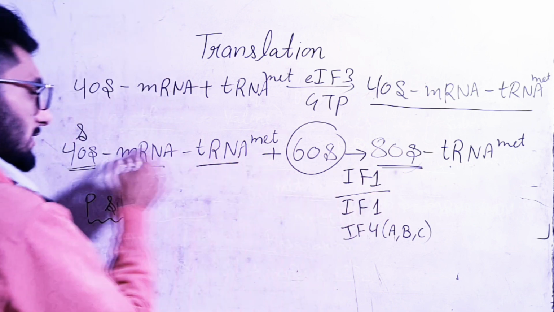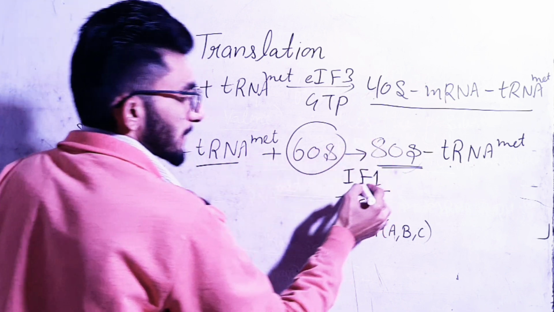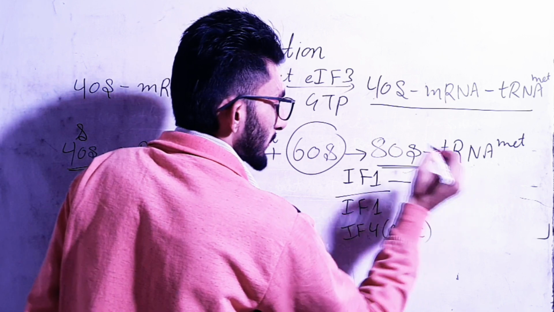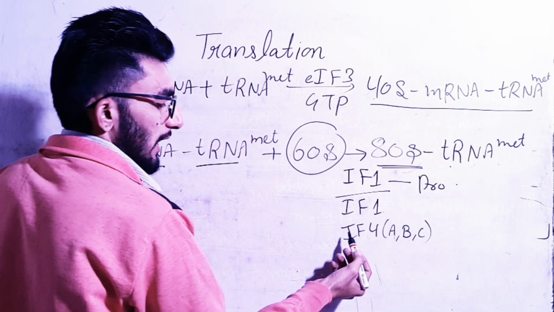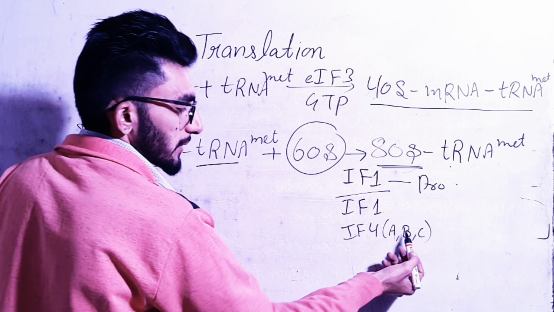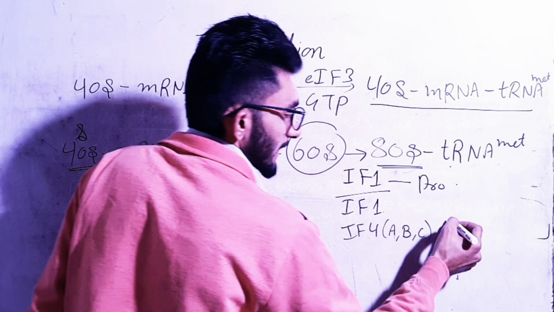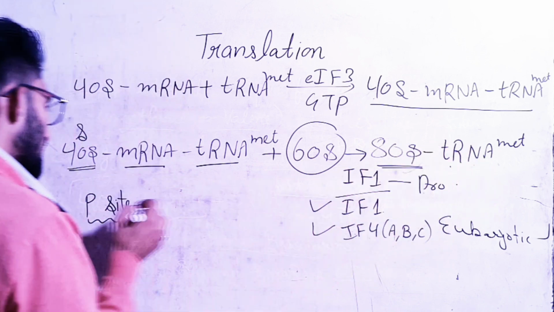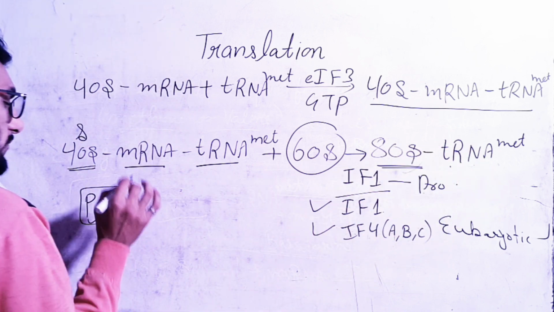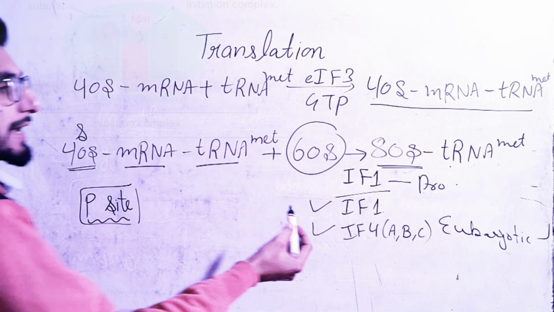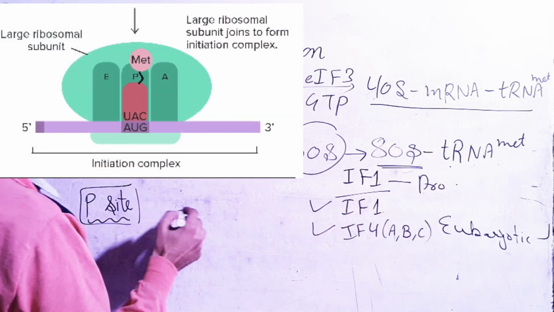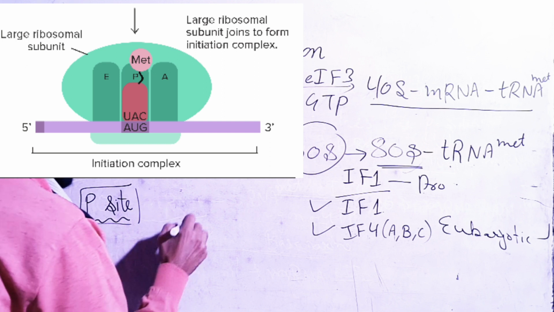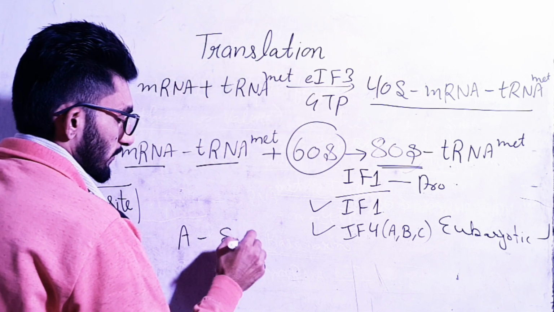Okay, so this process is done in the presence of initiation factor IF1 in prokaryotic cells, and IF1, IF4A, IF4B and IF4C in the case of eukaryotic cells. So this complex is associated at the P site of the ribosome. Okay, so the tRNA and mRNA complex is coming towards the P site of the ribosome and the A site is again exposed.